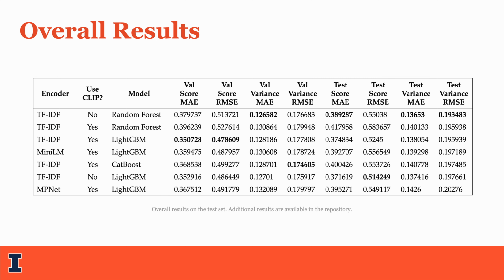This table shows the best part of the overall results on the test set. You can see that the LightGBM model using MPNet embeddings achieved some of the best results. Interestingly, adding CLIP image features did not always improve performance and sometimes resulted in higher error rates compared to using text features alone, suggesting that the metadata and text summaries are the strongest predictors.